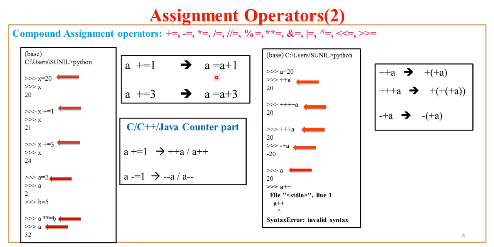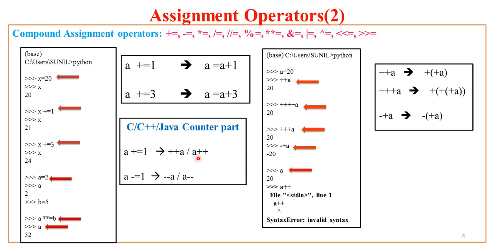Now these things are basically achieved in other languages like C, C++, Java by the increment operator, plus plus, that is pre-increment, and a plus plus, that is the post-increment. If you put the operator before the variable, it is pre, and if you put the operator after the variable, it is post. Now this a plus equal to 1 is nothing but plus plus a or a plus plus in case of C, C++ and Java.